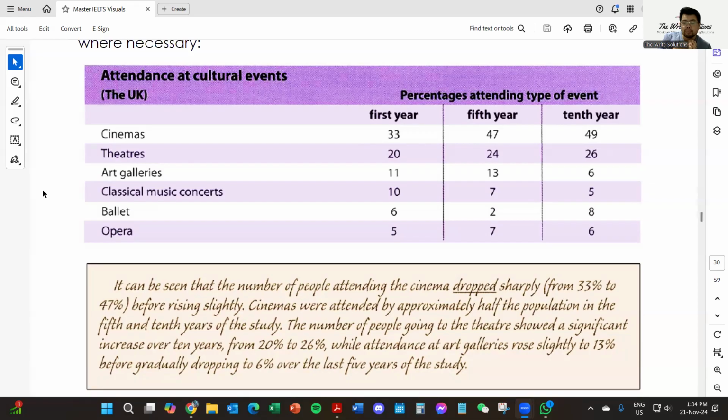Cinemas were attended by approximately half the population in the 5th and 7th years of studies. The number of people going to the theater showed a significant increase over 10 years, from 20% to 26%, while attendance at the art galleries rose slightly to 13%, before gradually dropping to 6% over the last 5 years of study. Okay?